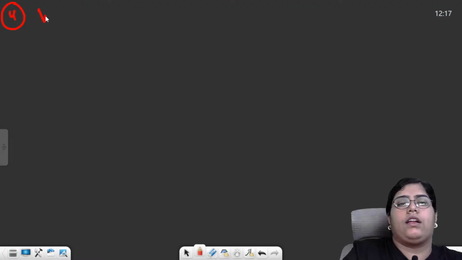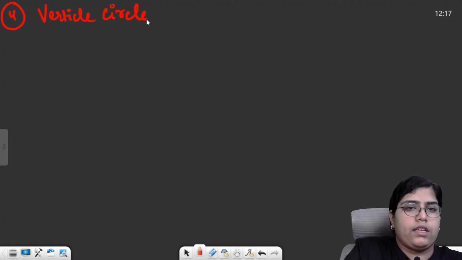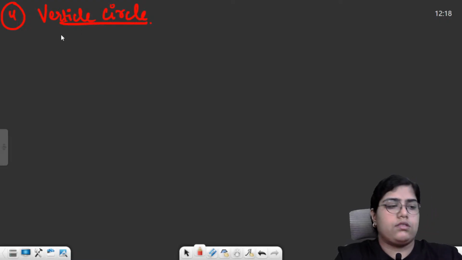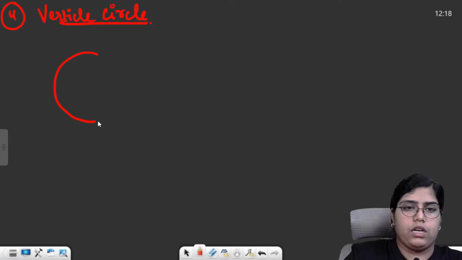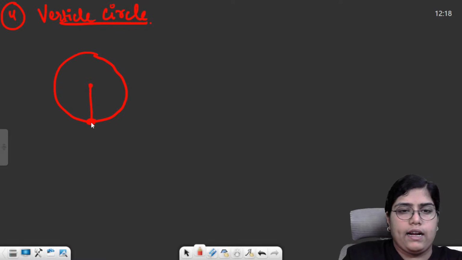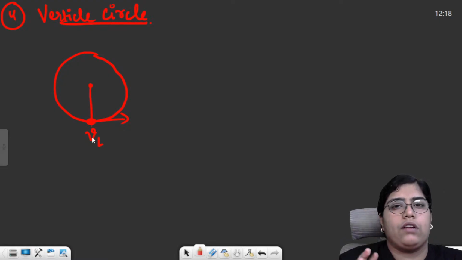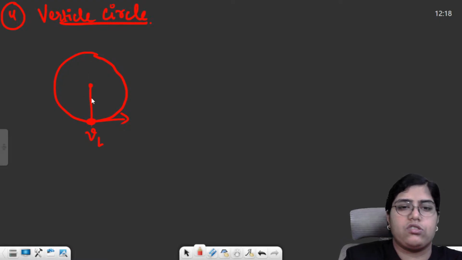Then the fourth and last thing was vertical circle. In case of a vertical circle, you just need to remember 2 to 3 things. What 2 to 3 things do you need to remember? You need to put a particle in a vertical circle. This is your starting point. At the lowest point, you just need to find two things, the velocity at that point and the tension in the string. So this is a string, tension will act like this.